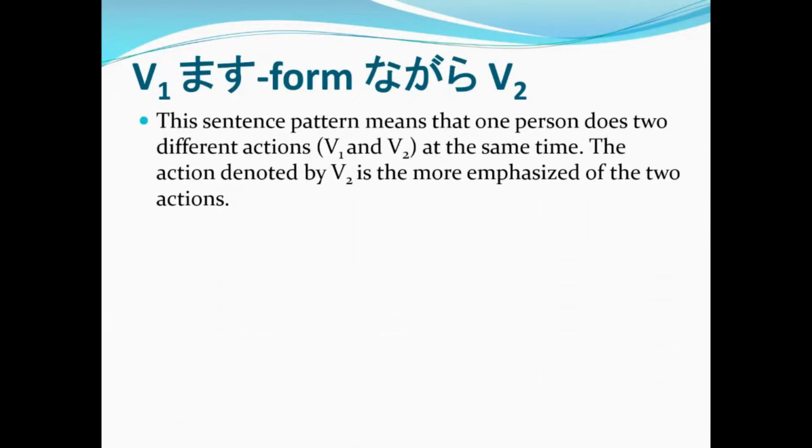This sentence pattern means that one person does two different actions, which are verb 1 and verb 2, at the same time. The action denoted by verb 2 is the more emphasized of the two actions, meaning verb 2 is your main action while verb 1 is just your other action while doing verb 2. So let's check the example.